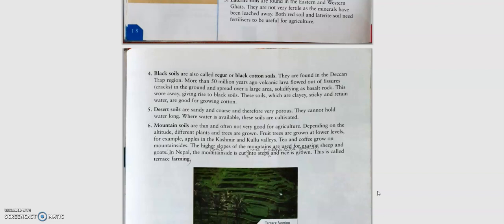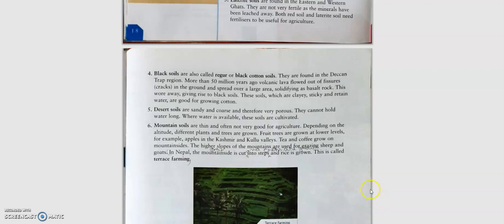Next is the mountain soil. As the name suggests, they are found on the mountainous regions. These soils are thin and they are not very good for agriculture. So these soils are basically used for growing trees, fruit trees, the different orchards, like you have heard, the apple plantations, tea and coffee plantations on the mountain sides.